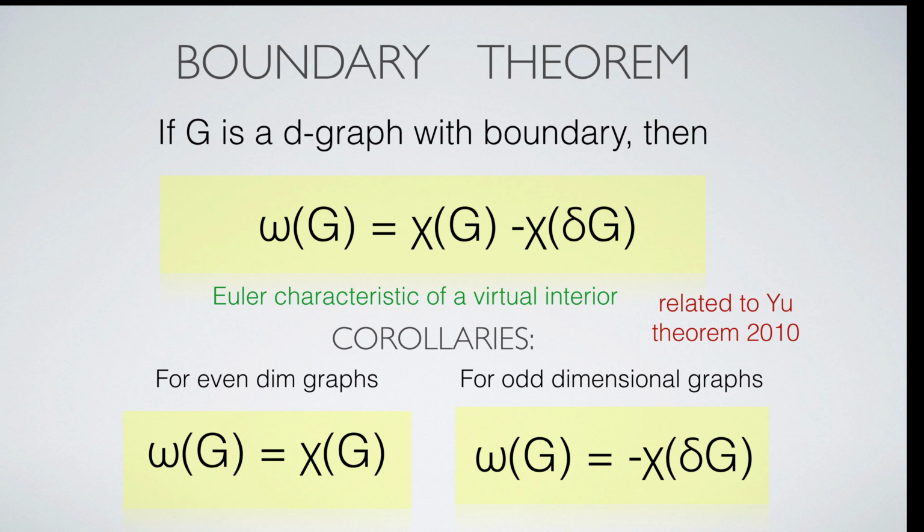For D-graphs, discrete manifolds, the Wu characteristic is related to the Euler characteristic and the Euler characteristic of the boundary. There is a general theorem of Wu from 2010, telling that such a relation has to hold for a topological invariant. The formula implies that for graphs without boundary, the Euler characteristic and the Wu characteristic agree. It also implies that for odd-dimensional graphs with boundary, the Wu characteristic is minus the Euler characteristic of the boundary.